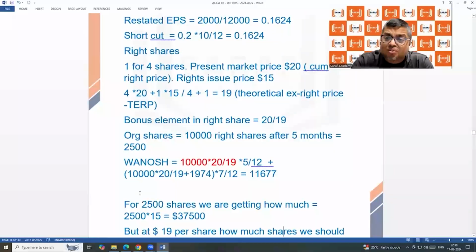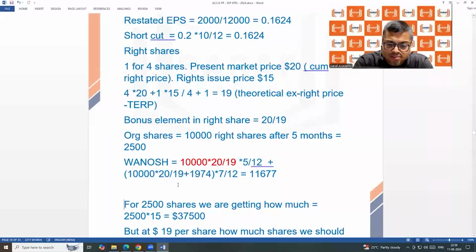When the bonus fraction was there, 5 by 4. Similarly, now the bonus fraction is 20 by 19. So it is 10,000 into 20 by 19 for 5 months. And then if you ignore this, after the rights issue, what is the number of shares? 12,500. 12,500 for 7 months. Before the rights issue, the bonus fraction. After the rights issue, the bonus fraction is gone. It is 7 by 12. This is actually 12,500 only.